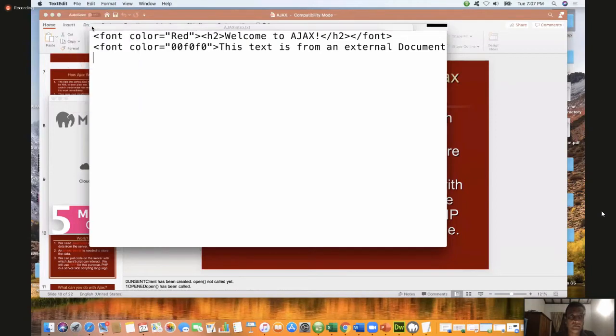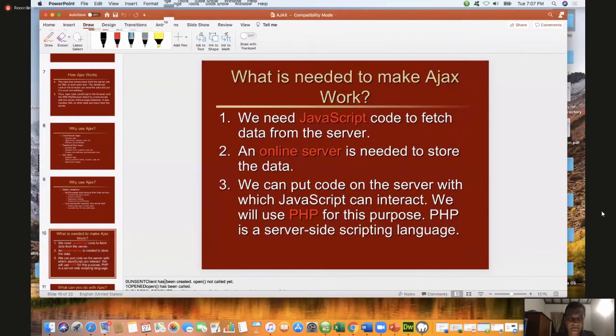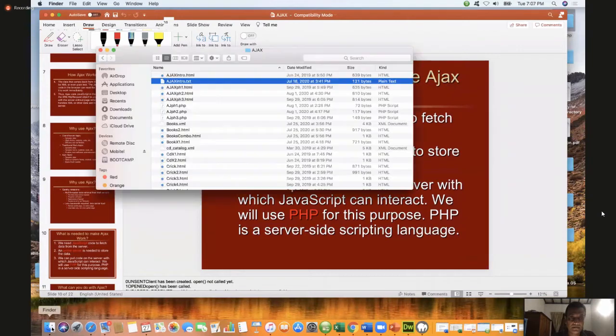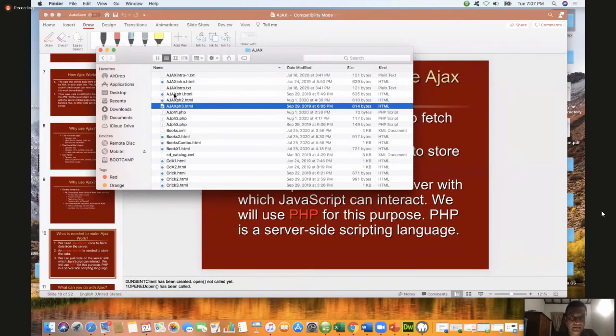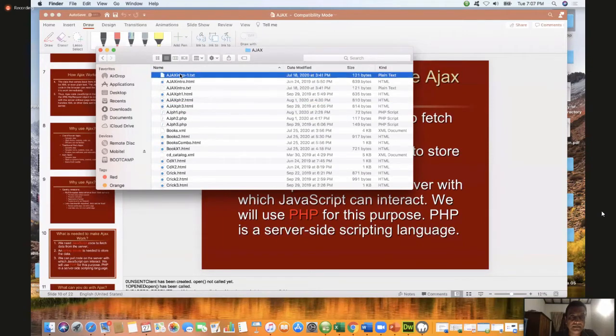Otherwise, I will copy and paste it. Control C, Control V, intro text. Ajax intro 1, right? This text.